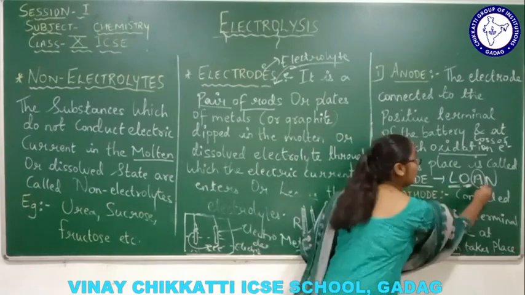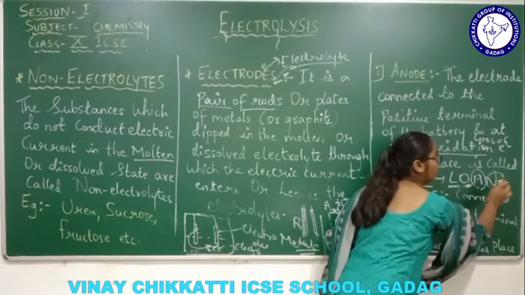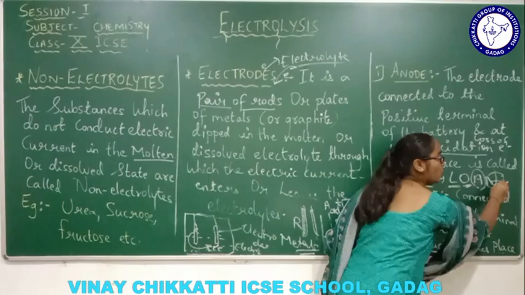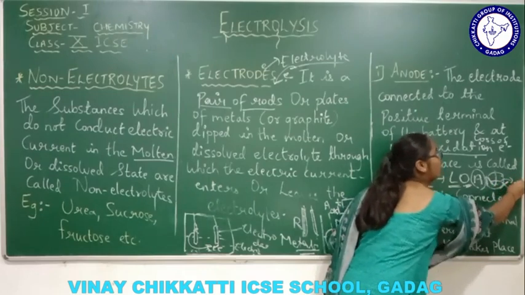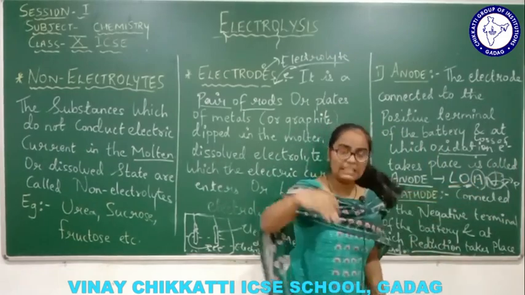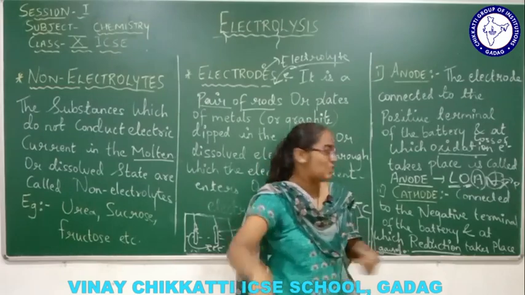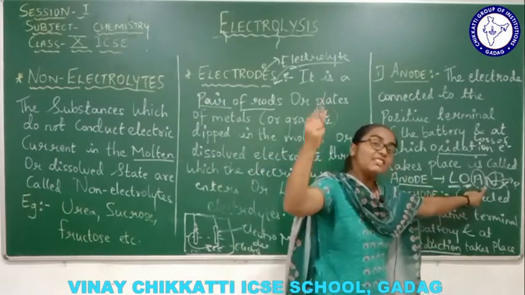Then anode is connected to the positive terminal. Here P will come, instead of N, which you don't have to remember. Because near the anode, anions will go, and anion is a negatively charged ion, so N would stand for negatively charged ion.